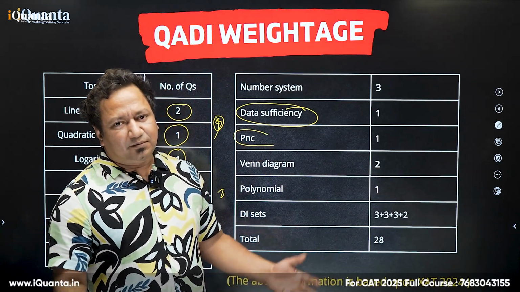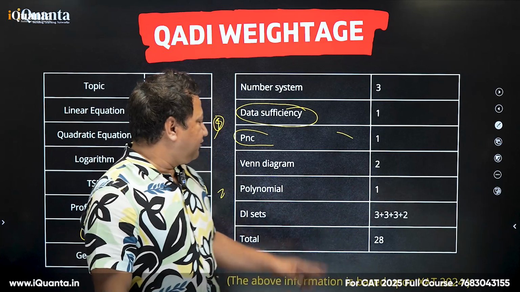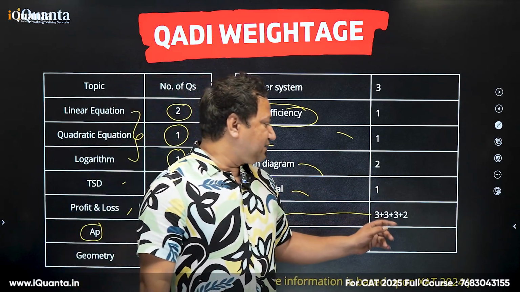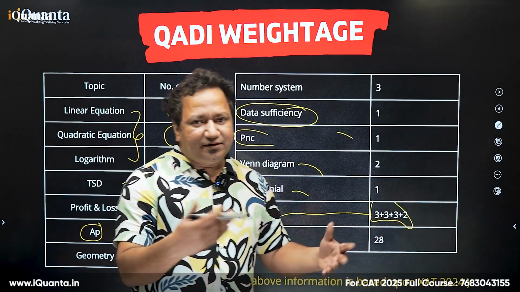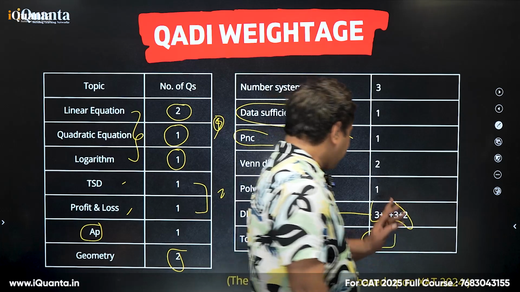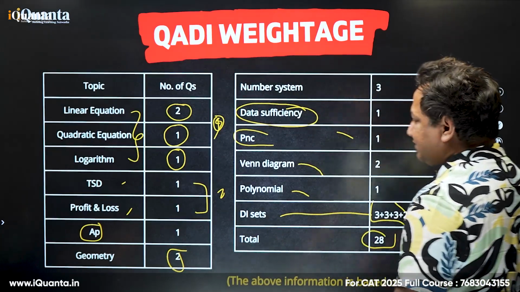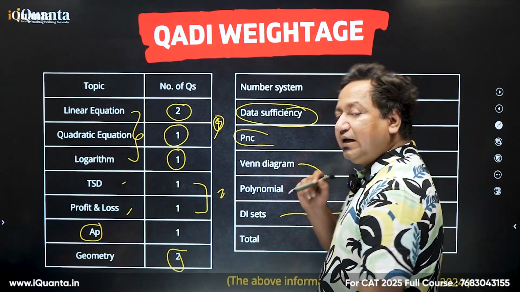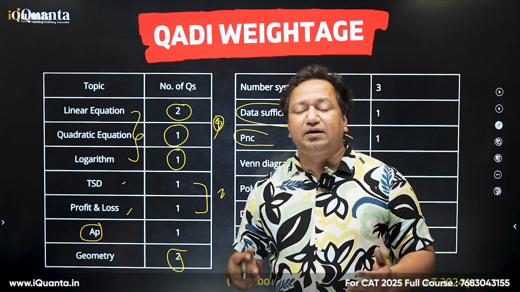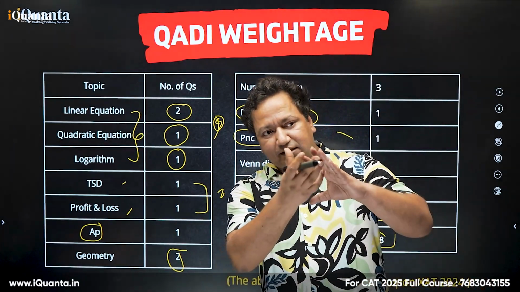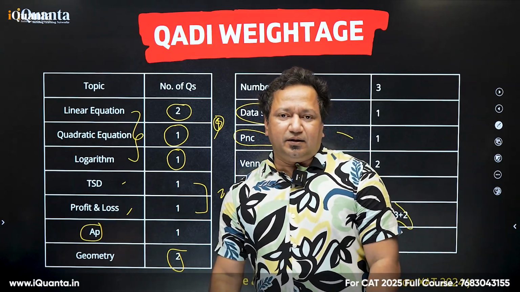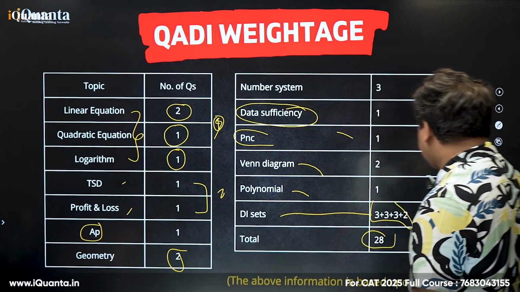PNC, permutation and combinations, 1 question. Venn diagram, 2 questions. Polynomial, again algebra, 1 question. DI sets: 3 plus 3 plus 3 plus 3, four sets with 3 questions each, and then 1 set had 2 questions. Overall 28. So here also the cluster of algebra is very high, and they also ask questions on numbers many a time. This is from last year's weightage, but I made a video in which I told which of the quant clusters, arithmetic or algebra, have got more weightage.